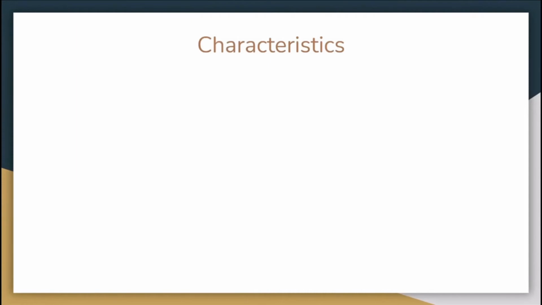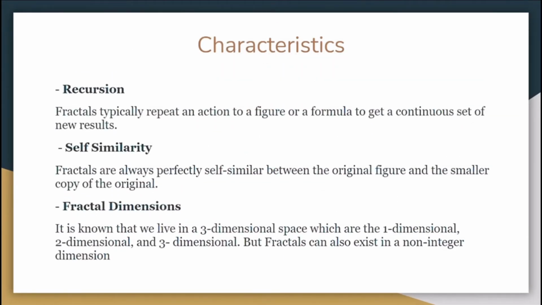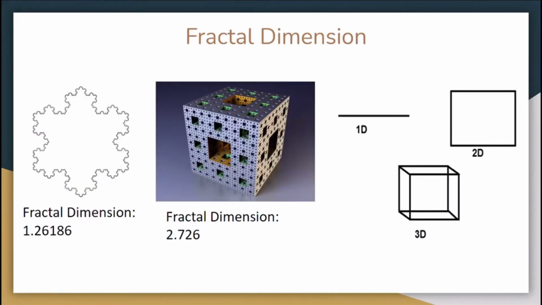Now, the last characteristic of a fractal is called fractal dimensions. It is known that we live in a three-dimensional space, which are the first dimension, second dimension, and the third dimension. But fractals can also exist in a non-integer dimension. What does that mean? As you can see, the two photos on the left are famous fractals, while the photo on the right is just the simple three-dimensional space that we live in.